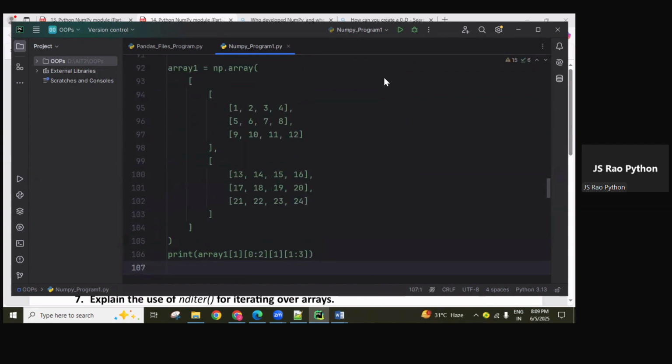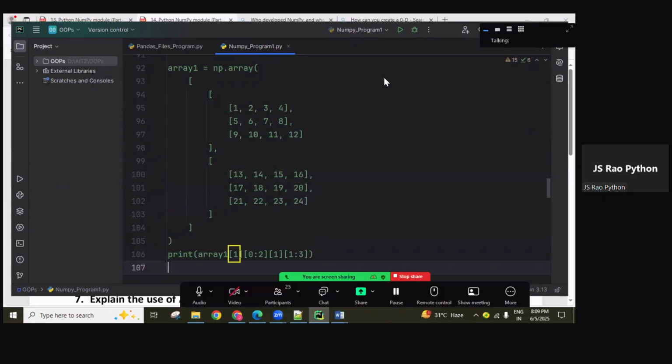I'll paste here. Check it, guys. Because of this one, you're going to get this slice, the second slice. And next in this slice, 0 column 2 is there. So 0, 1, 2. So 0 column 2, 2 is the exclusive value, n minus 1, 2 minus 1 is 1.